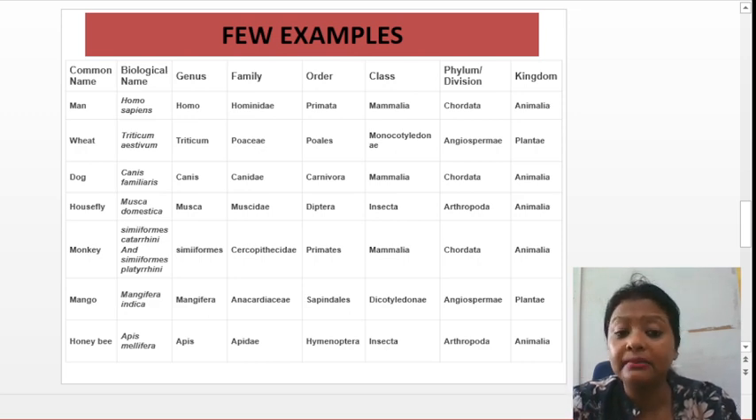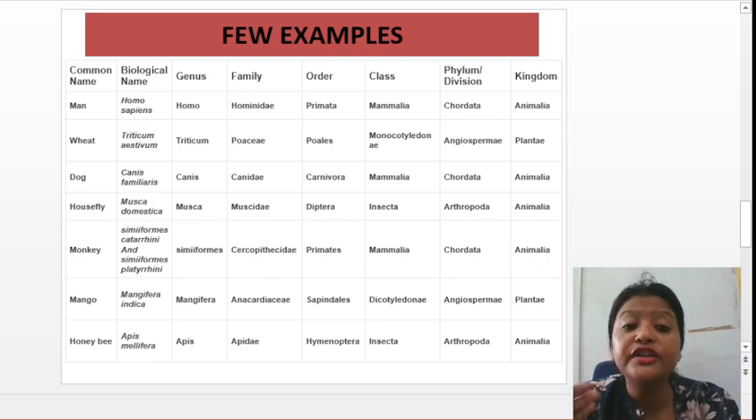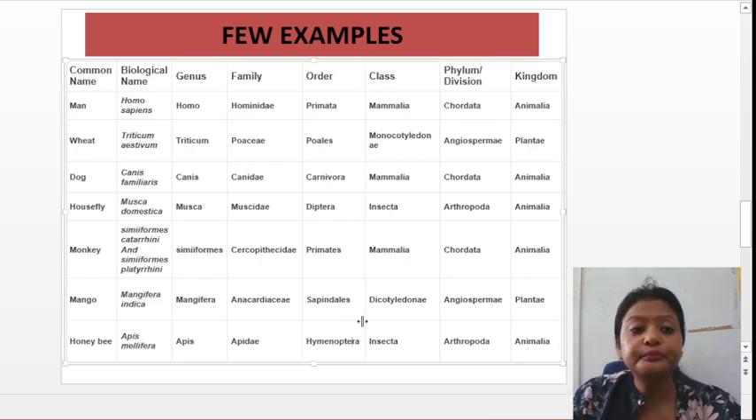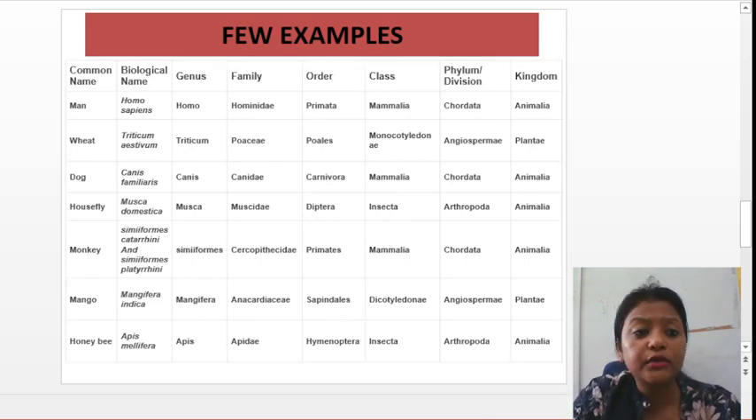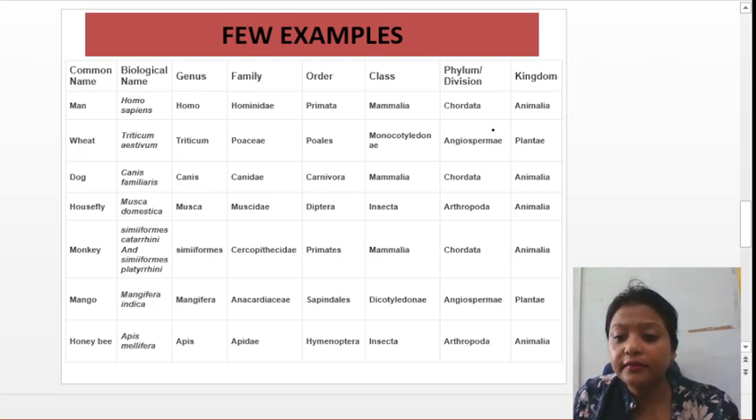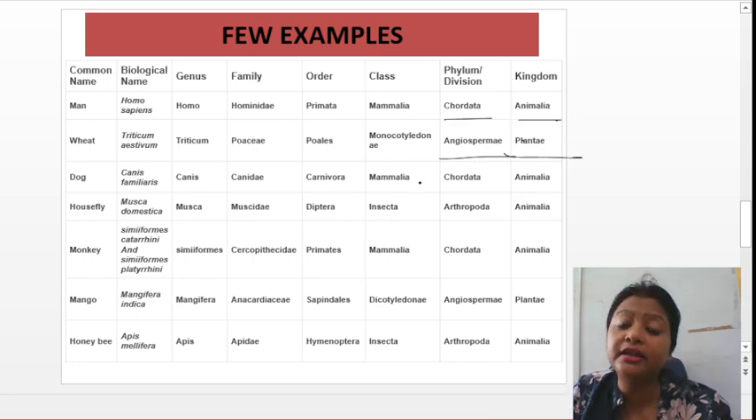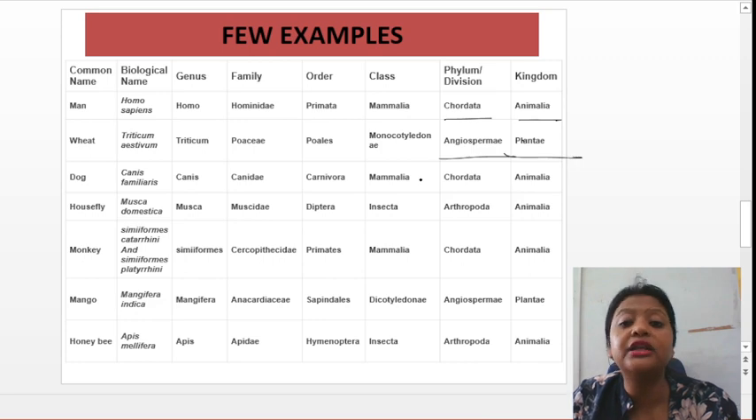But plants are under plant kingdom. I've given you an example of a plant also out here: wheat and mango. They both are plants, so they come under the plant kingdom. If you look at the phylum, wheat and mango are coming under angiospermic. You can look at the image out here. This is wheat, which comes under plant kingdom and angiospermic phylum. But man and dog come under chordates and animalia. When I describe the animal kingdom and plant kingdom classification, then I'll tell you what is phylum chordata and what is phylum angiosperm.